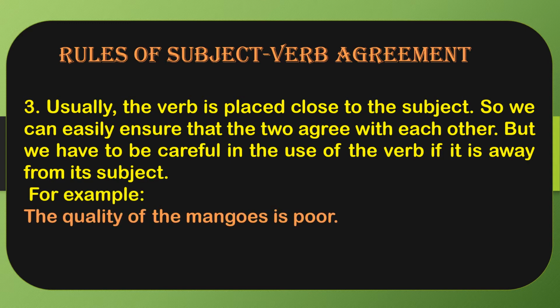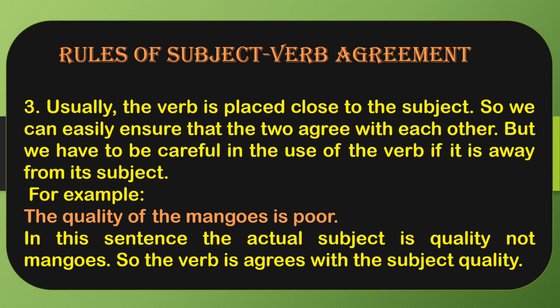The quality of the mangoes is poor. So here you can see, the quality of the mangoes is poor. Mangoes is plural, bacha. We are using is with it, right? Why? The reason behind that is, in this sentence the actual subject is quality, not mangoes. Though mangoes is nearby to the verb is, we are not talking about the subject mangoes. We are talking about the subject quality. And quality is singular, so that is why we are using is over here. Okay. So the verb is agrees with the subject quality.